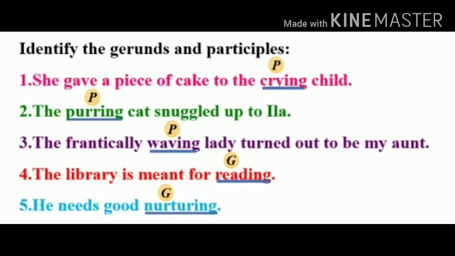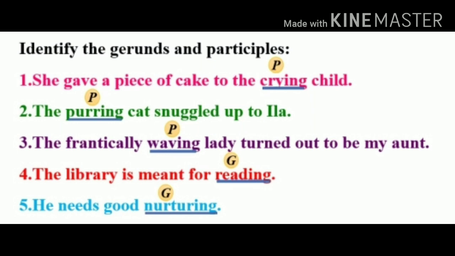Here again the verb purring is a participle as it describes the noun cat. Third sentence. The frantically waving lady turned out to be my aunt. So here again the verb waving is a participle as it describes the noun lady and acts as an adjective in the sentence.